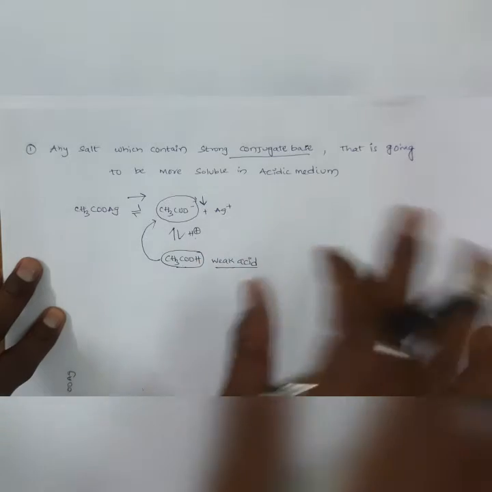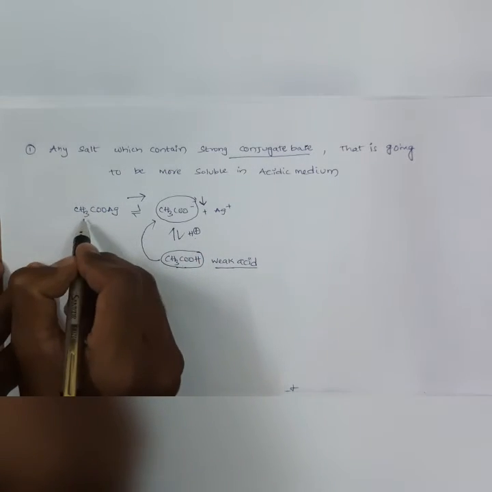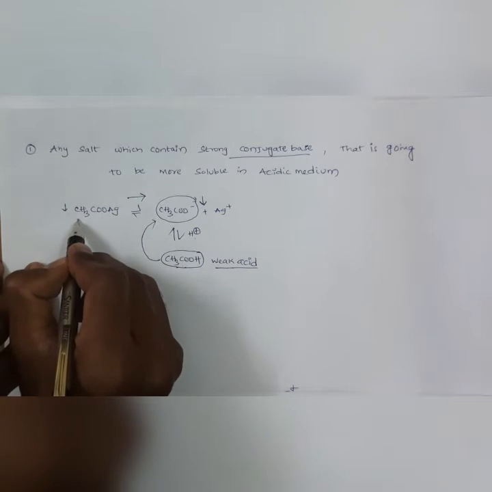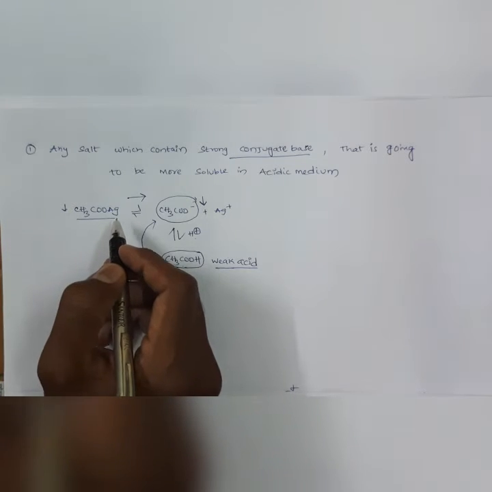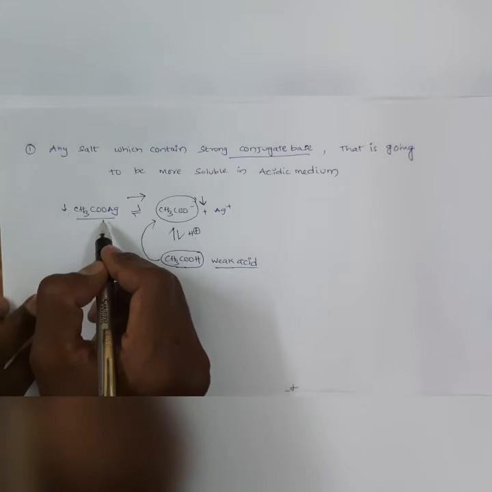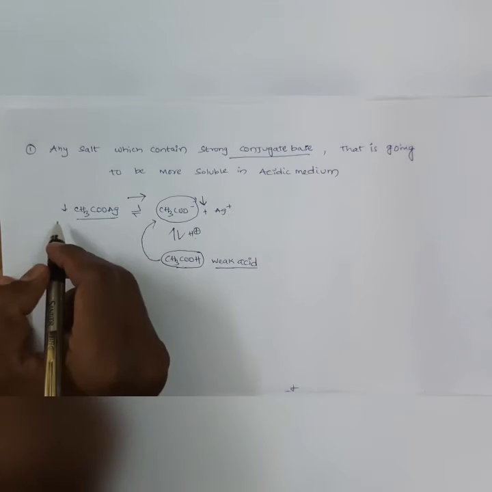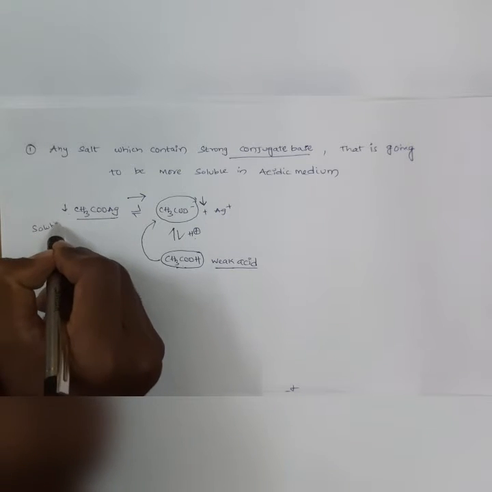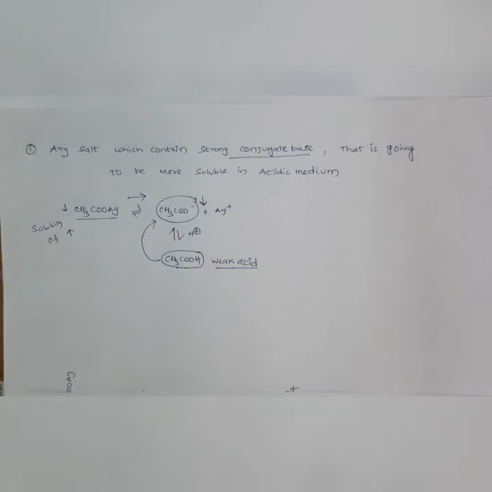Whenever the concentration of silver acetate decreases, the solubility automatically increases. So the solubility of silver acetate increases.